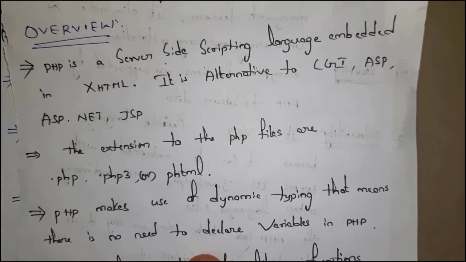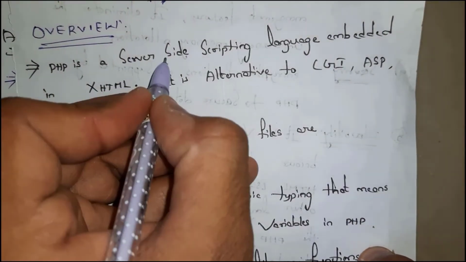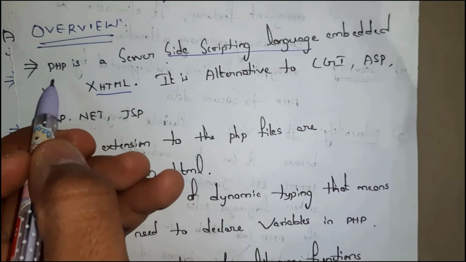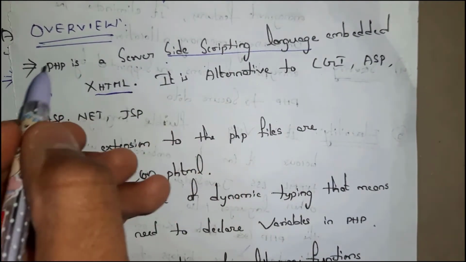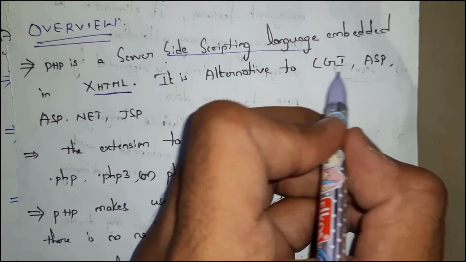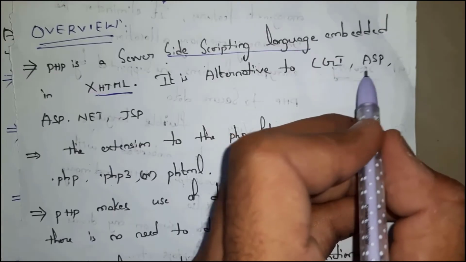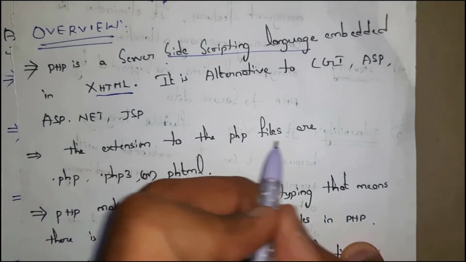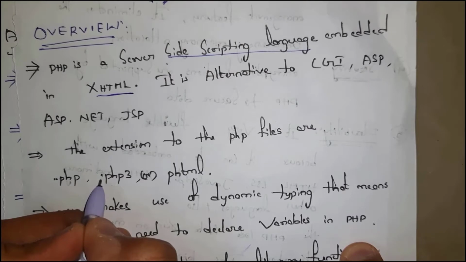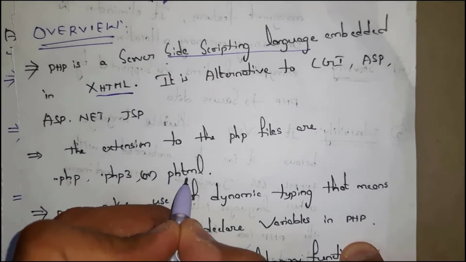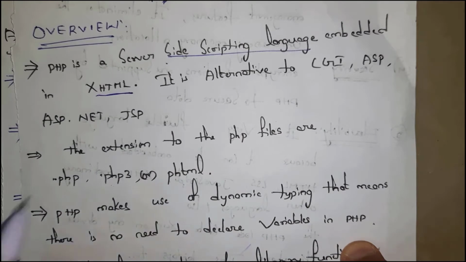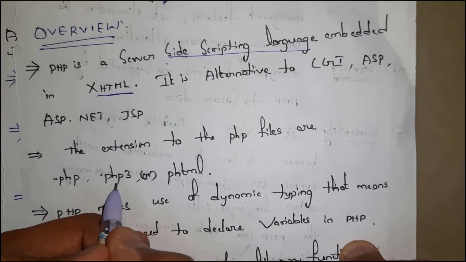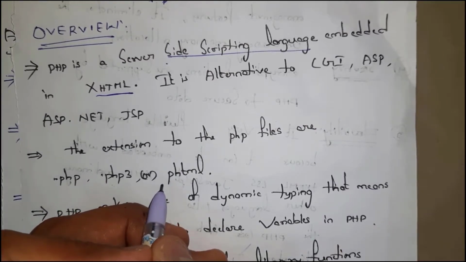Next is the overview of PHP. PHP is a server-side scripting language embedded in XHTML. We can use PHP in XHTML. PHP is an alternative to CGI, ASP, and JSP. CGI stands for Common Gateway Interface. The extensions of PHP files are .php, .php3, or .phtml. The first one is .php, and the next one is .php3, which is also known as .phtml.